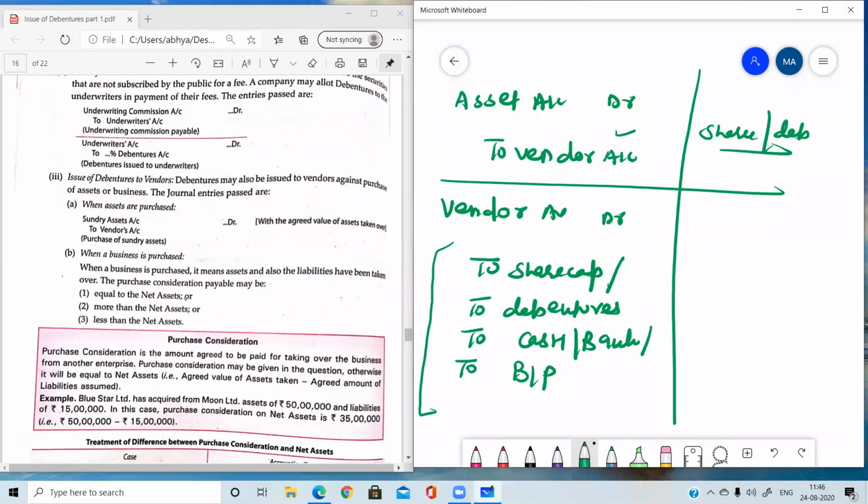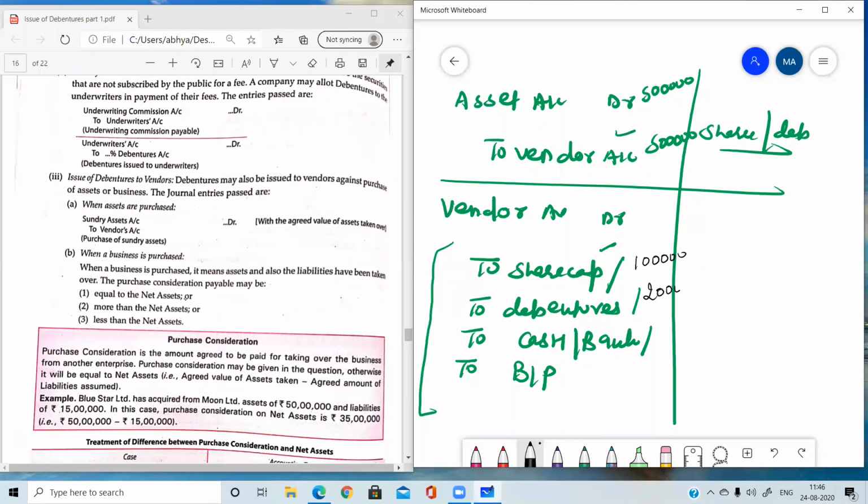Whatever the situation given in the question, we need to write that only. If shares are given, then we write share capital. If only debentures are given, then we write only debentures. If we have made the settlement through cash or bank, then vendor to cash or bank. If we have accepted bills payable, then we write to bills payable. Or it can be that part payments are made using all the forms. Like for 5 lakh, we have purchased the asset from the vendor, and how is this 5 lakh settled? Out of this 5 lakh, 1 lakh rupees are paid by issuing shares.